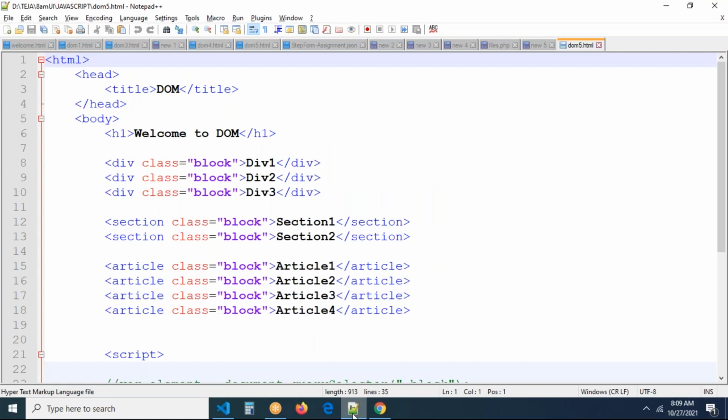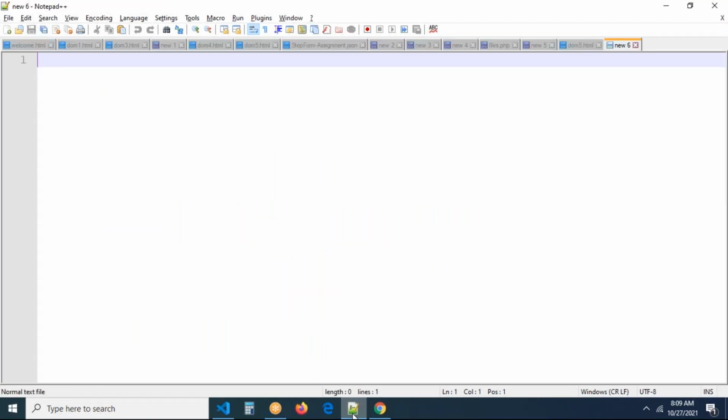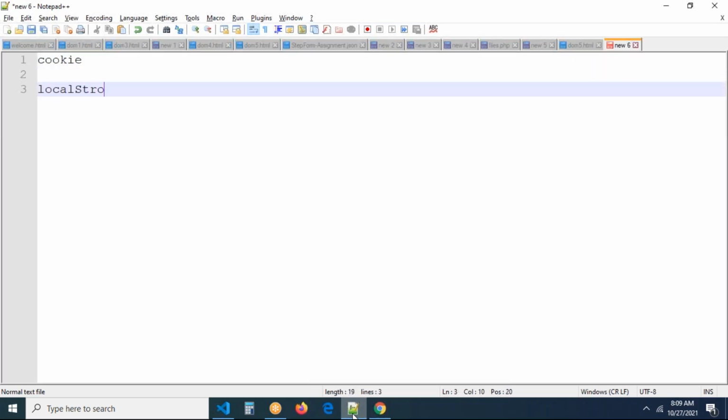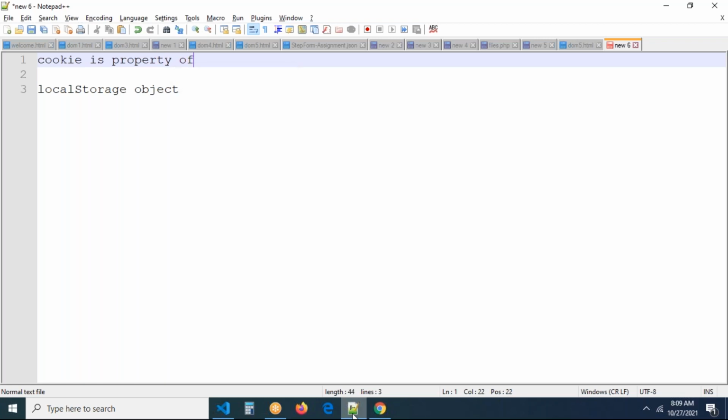So in this session, I need to discuss cookie and local storage. The concept cookie and the thing local storage are predefined. Actually, cookie is not an object. Local storage is an object. Cookie is a property of the document object.